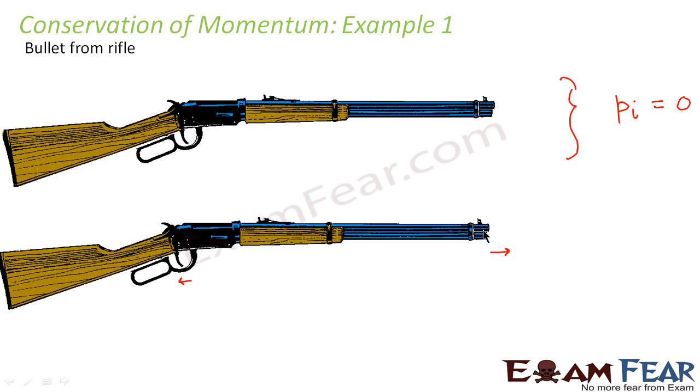The bullet gained some momentum because the bullet had its own mass and it moved with some velocity, as you saw here. But this momentum got cancelled by the rifle's momentum in the backward direction. So the bullet's momentum was in this direction and the rifle's momentum was in this direction. Both being equal and opposite got cancelled. Therefore the total momentum even in this case turned out to be 0. Therefore we find that the momentum remains conserved. That is, before the firing and after the firing, the total momentum of the system is 0.